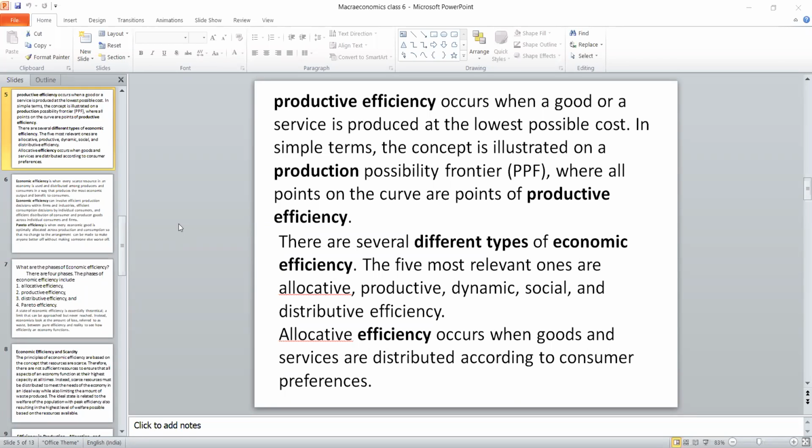So based on this, now let me list what are the types of economic efficiency. Usually there are seven economic efficiencies. Here I mentioned only five. The other ones will be in the last two or three slides. But whenever it is asked what are the types, you have to write these five only. One is productive efficiency. Second is allocative efficiency. Third is social efficiency. Fourth is dynamic efficiency. Last one, distributive efficiency.